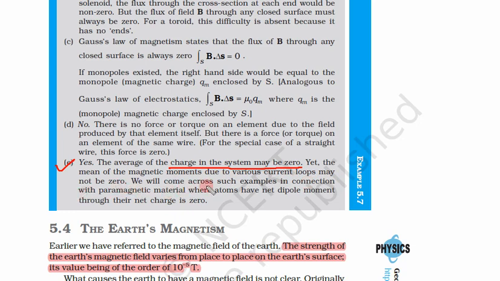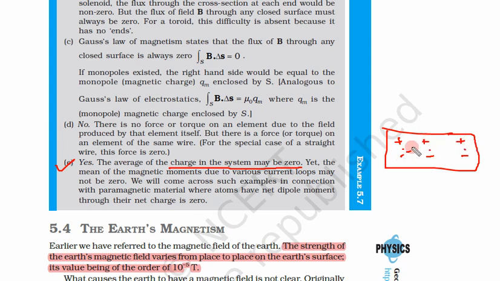We will come across such an example in connection with paramagnetic material, where atoms have a net dipole moment though their net charge is 0. So let us see this simple case. Suppose we see only three charges 1, 2 and 3, and these are negative charges. There must be positive charges as well.